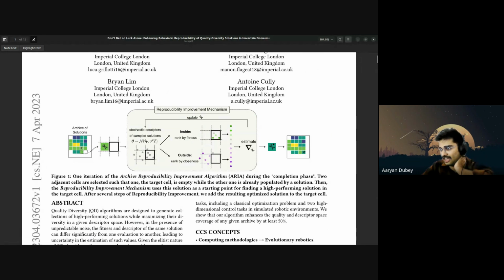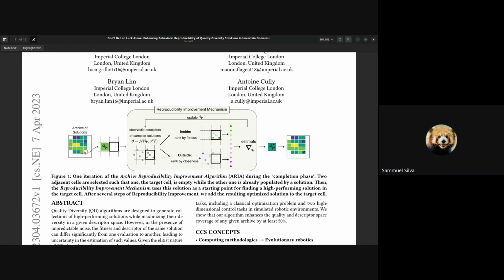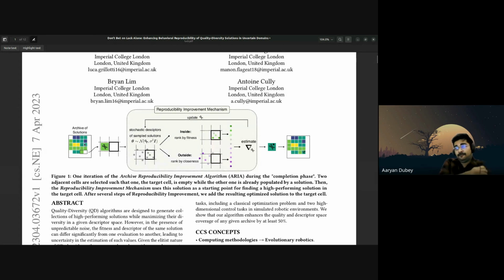Maybe if the solution lies here, how are we going to go here, something like that. Yeah, but in the archive there is an order in the way that the solutions are put. Yeah, maybe there's an order, if the descriptor calculation has some order in calculation, so maybe it exists. If it doesn't, then I don't think so. Maybe if you're calculating for HP, I don't think there's an order of things like that.